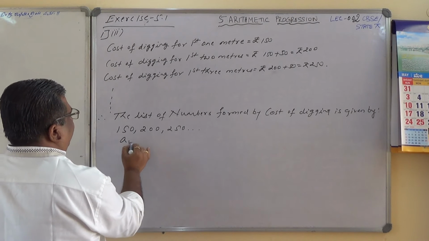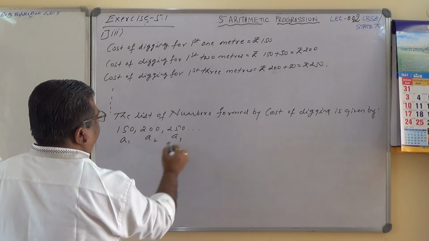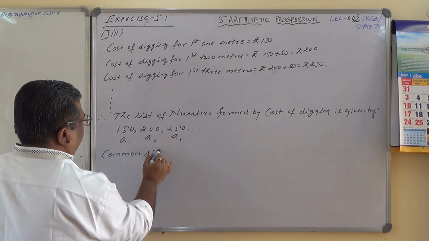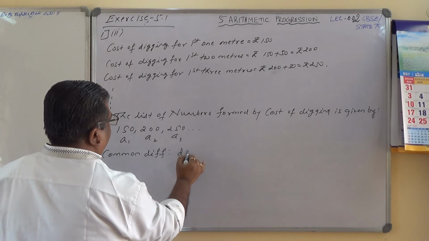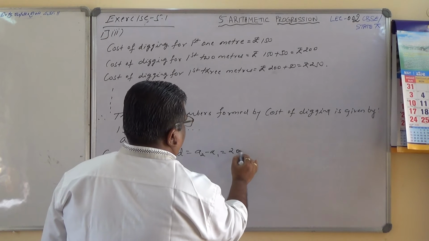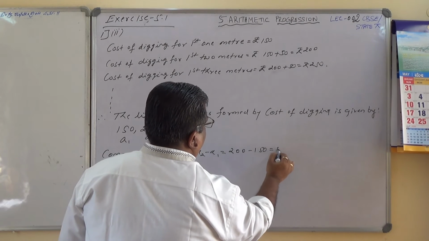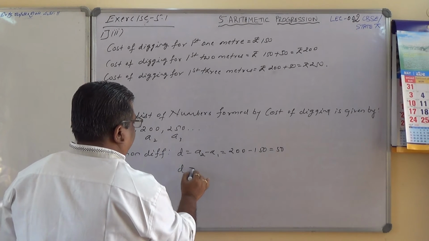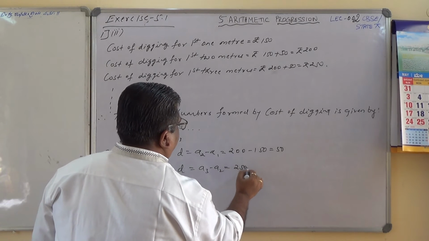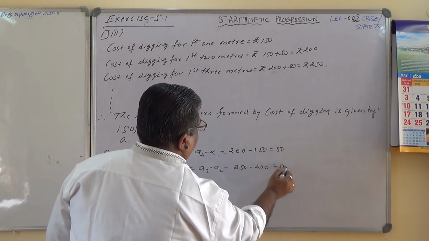So let this be A1, A2 and A3. Okay, common difference D equals A2 minus A1, which is 200 minus 150, which is 50, and also A3 minus A2, which is 250 minus 200, which is 50.